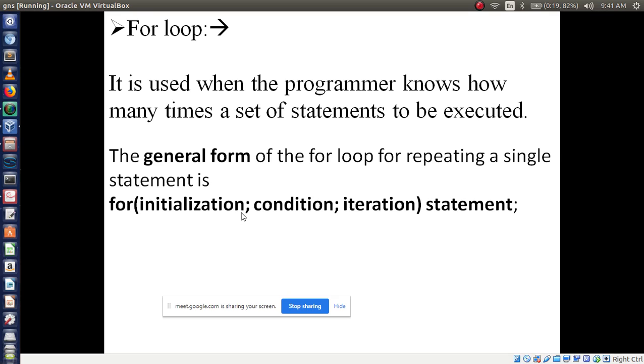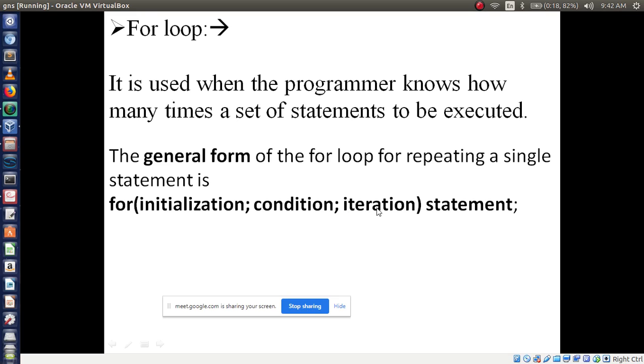The general form, or syntax, of the for loop uses the for keyword. You have already written the Java keywords for, while, do while, right? There are a total of 50 keywords. For is a keyword, then an open bracket, initialization, then condition. After initialization you have to give a semicolon, then the condition, then a semicolon, and the last part is iteration.